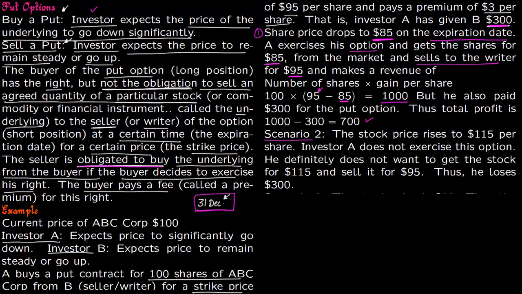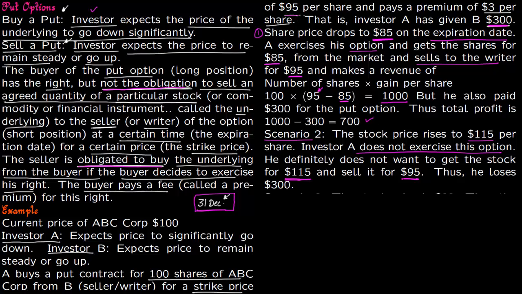Now scenario 2 is the stock price rises to 115 per share. So now it has gone against what investor A thought about, and it has gone in the direction of what investor B is thinking about. So investor A will not exercise the option because he does not have the obligation to sell. Obviously he will not exercise it because he does not want to get the stock for $115 in the market and sell it for $95.